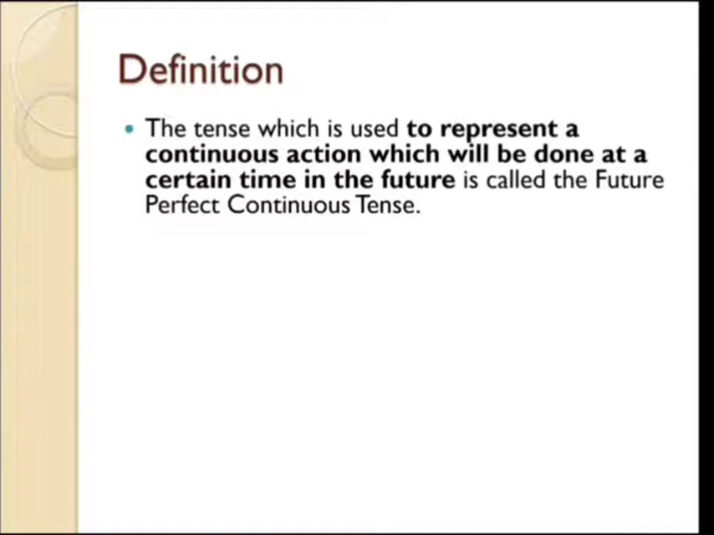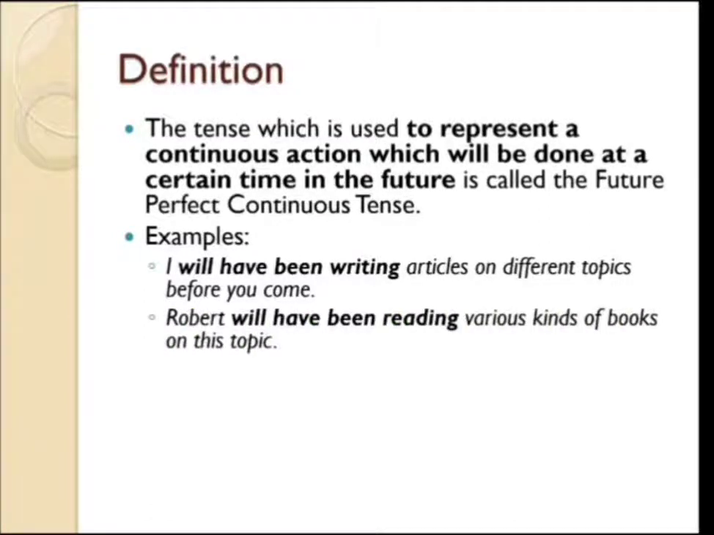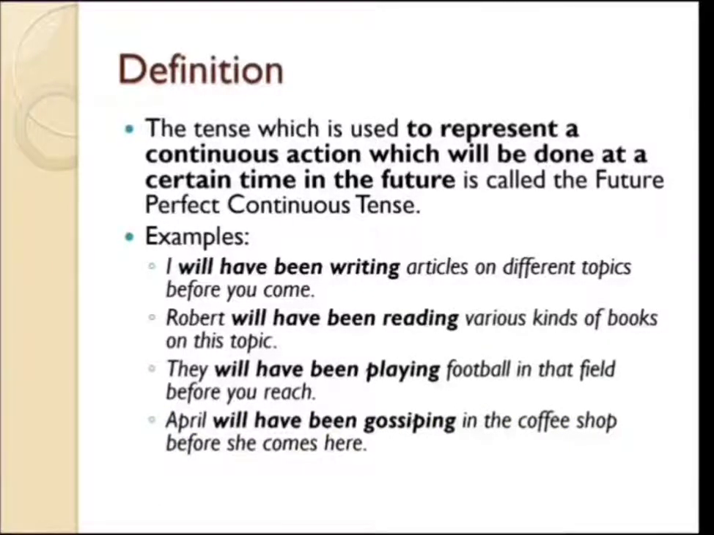What are some of the examples of this tense? Examples can be something like, I will have been writing articles on different topics before you come. Robert will have been reading various kinds of books on this topic. They will have been playing football in that field before you reach. April will have been gossiping in the coffee shop before she comes here. Dear friends, what do you observe here? You must have noticed that the activities writing, reading, playing, gossiping are continuing in the future, isn't it?